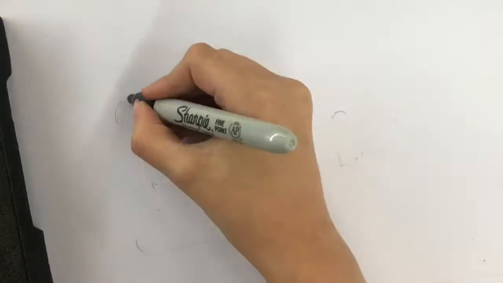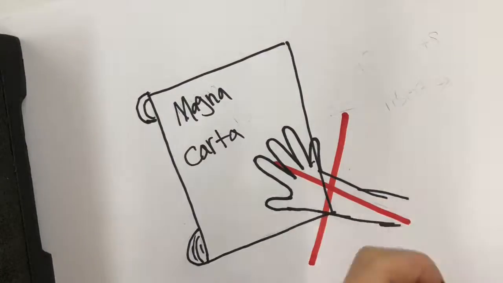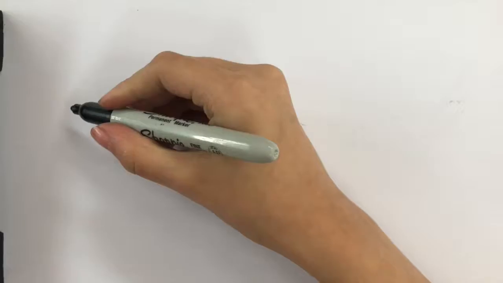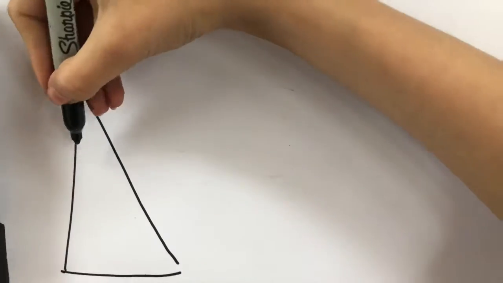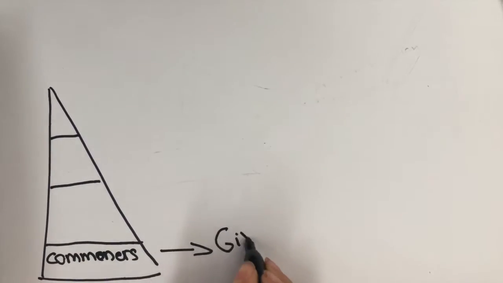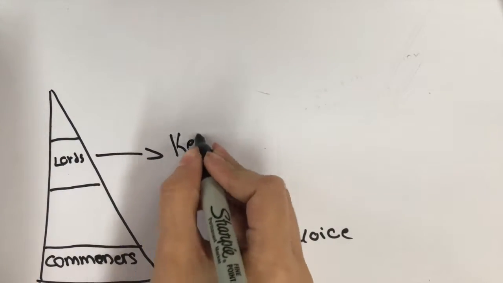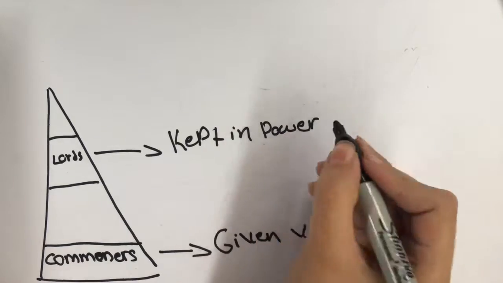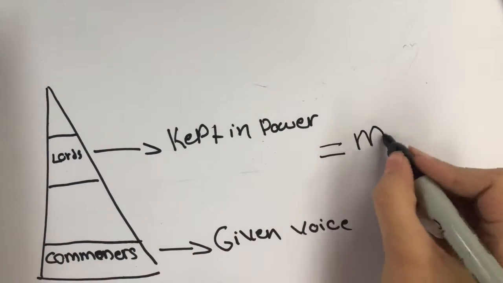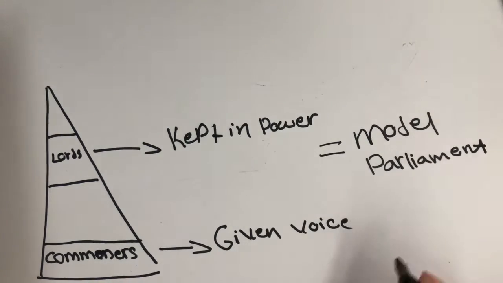The Magna Carta established the idea of rights and liberties that even a monarch can't change or violate. King Edward's Model Parliament gave a voice in government to commoners and lower-ranking people, as well as keeping nobles in their position. The Magna Carta helped end feudalism in two ways. Some of the changes allowed commoners to have a say in government decisions, while other changes made lords and nobles much less dependent on their monarch.